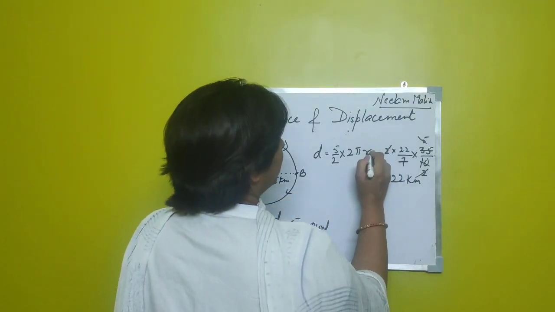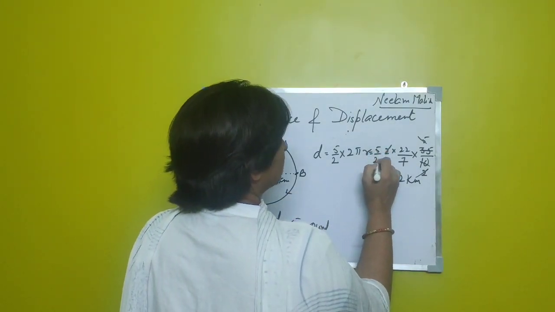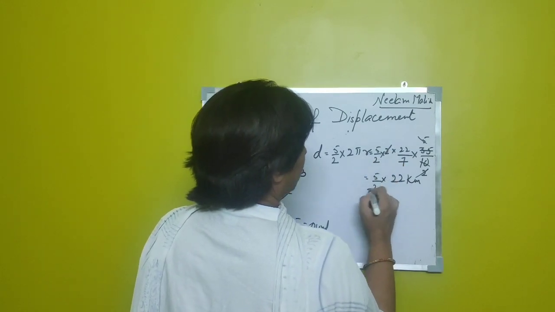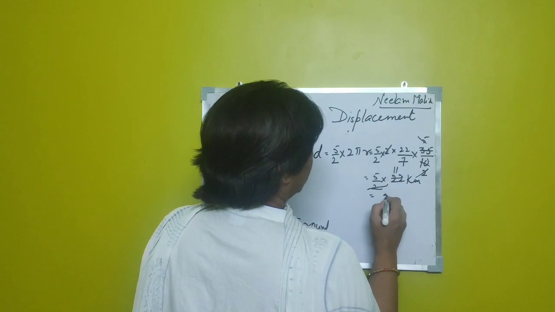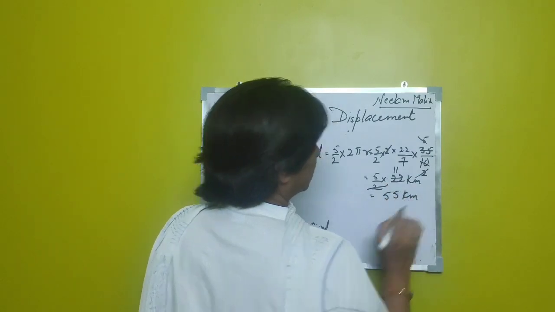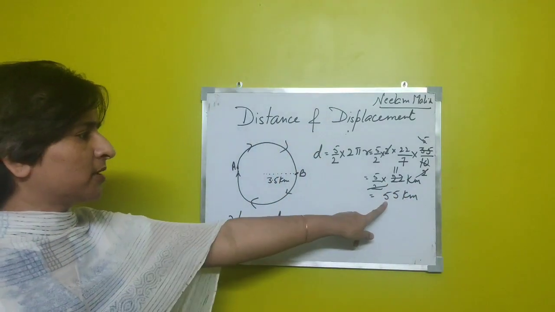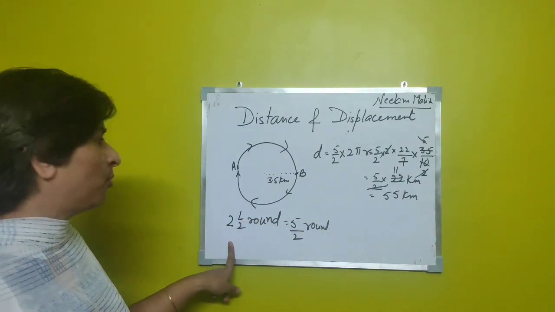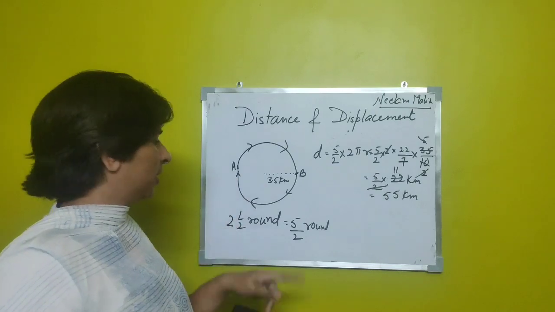Same here, I'll have to add 5 by 2 here also. And finally, he has covered a distance of 55 kilometer if he completes 2.5 rounds of this same path.